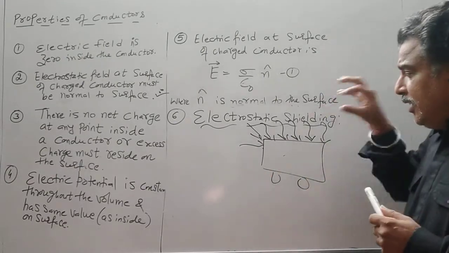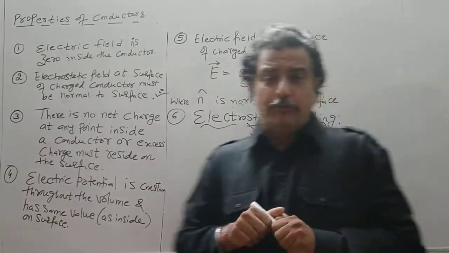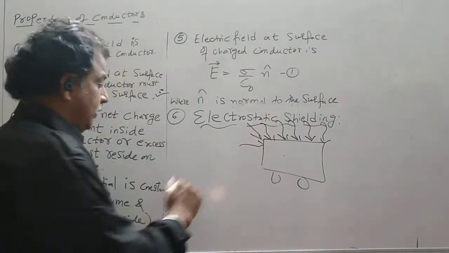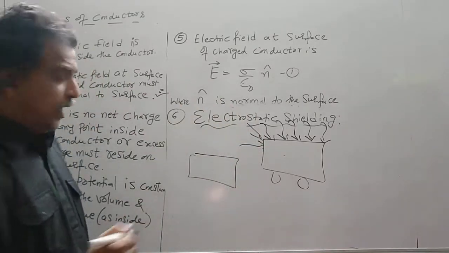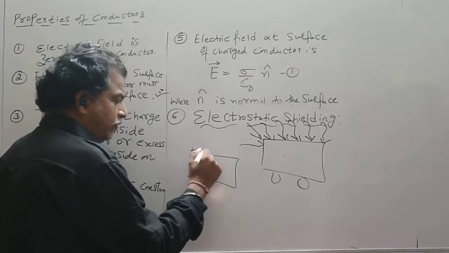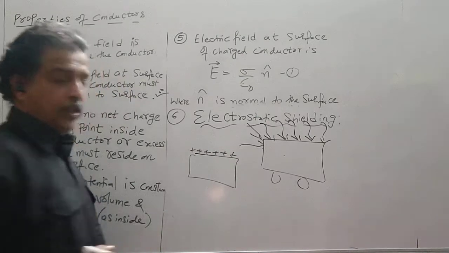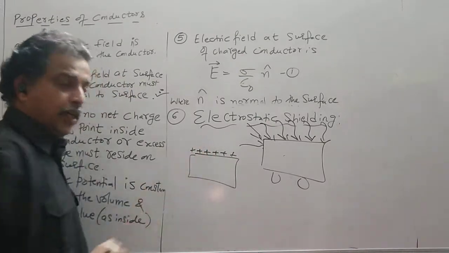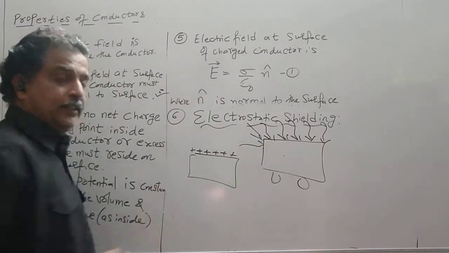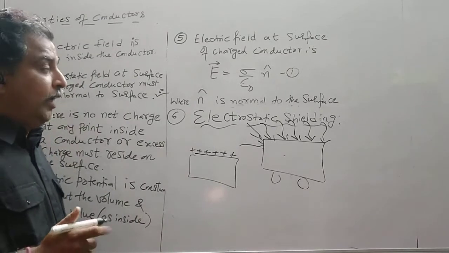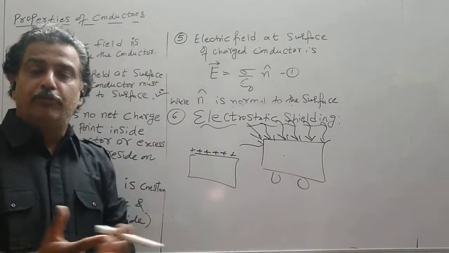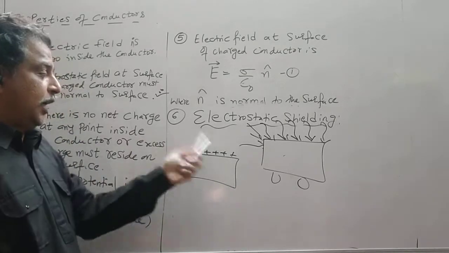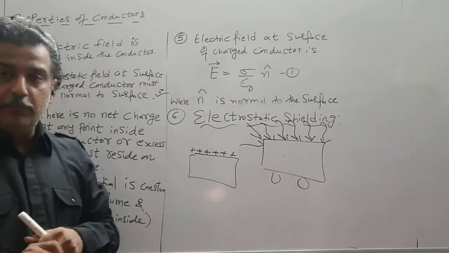Now when it has to become neutral, so when it strikes a metallic car, suppose it takes away an electron, then it becomes neutral. Then the surface of the car will become positive. That is called induced charge. So when the lightning strikes, it will take away an electron. We are taking an example that an electron is removed from the body of the car. So charges induced will become positive.